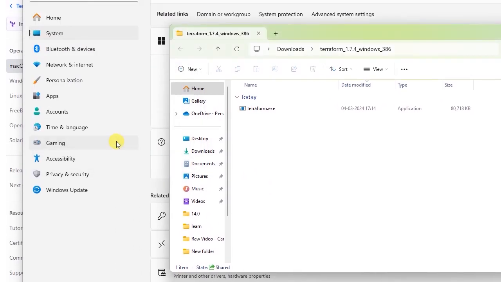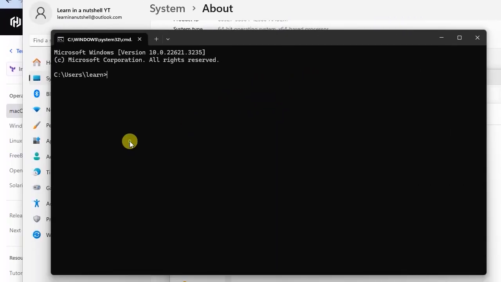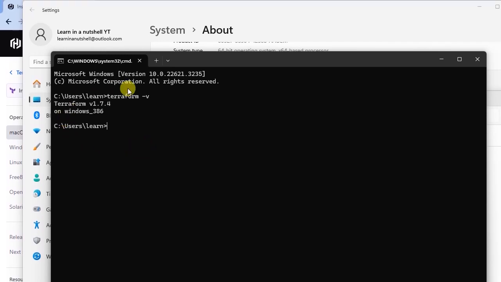Now go to CMD and just type terraform -v. So you'll get to see if Terraform is installed or not. So this is about how to install Terraform.